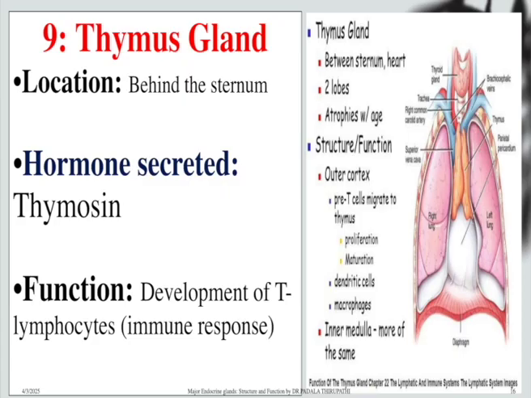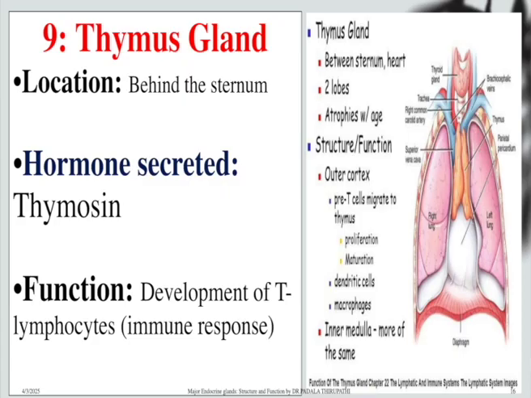This thymus gland secretes the hormone thymosin. The major function of thymosin is the development of T lymphocytes, and it increases the immune response. My dear friends, remember the T lymphocytes are the most important blood cells.